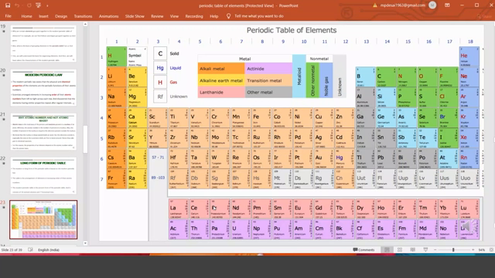For this, you have to write the electronic configuration. One example: hydrogen, atomic number 1. Using the Aufbau principle, it is 1s1. That means in hydrogen only one electron is there. That is the first electron and that is the last electron.